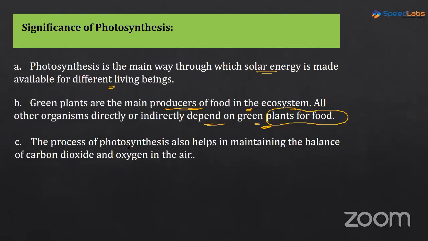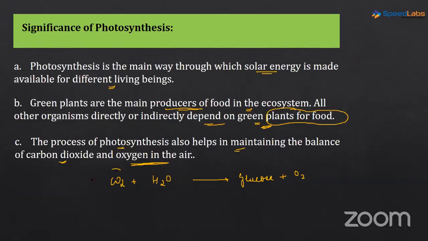Then next is that the process of photosynthesis helps in maintaining the balance of carbon dioxide and oxygen in the air. We know the reaction of photosynthesis: carbon dioxide plus water gives glucose and oxygen, right? This is an unbalanced reaction. Here we just need to understand what is happening.